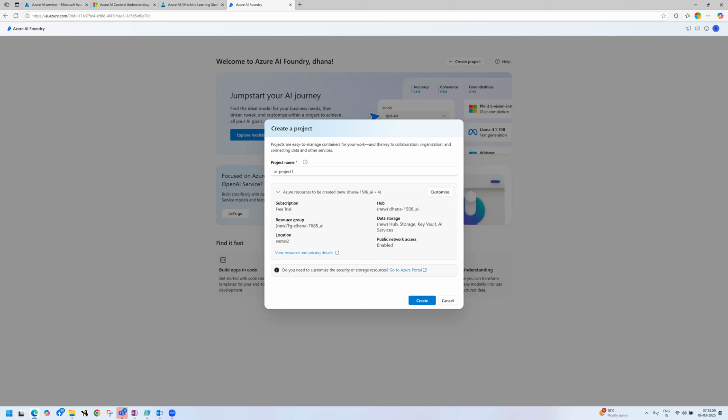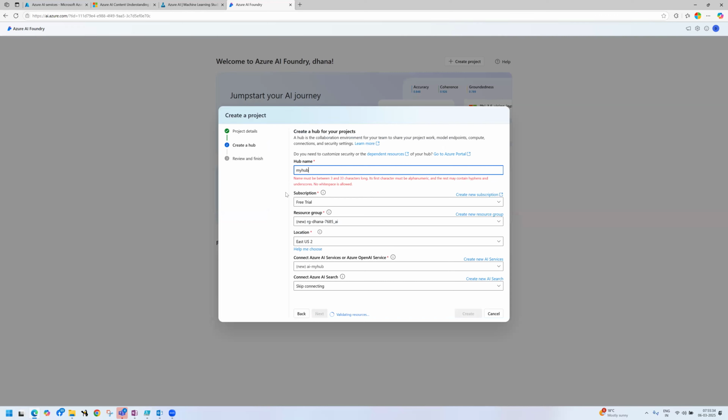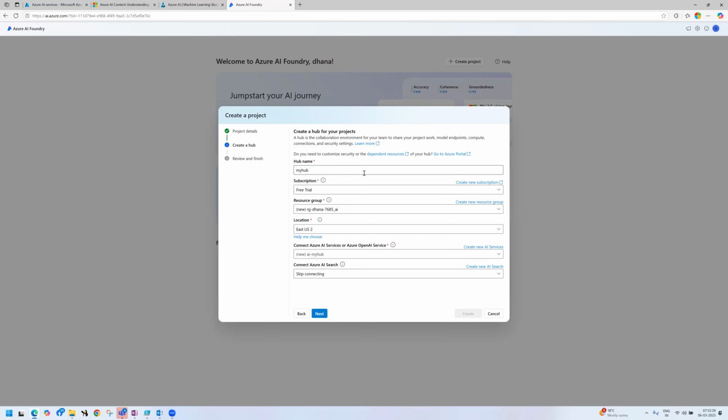See, subscription free, right? The resource group, it is creating. Okay, RG hyphen Dana hyphen AI. Customize it, then here you can provide your own hub name. By default it is Dana hyphen 1056. I am giving my hub. This name also should be unique here. I am choosing my hub, free trial, and the resource group name.